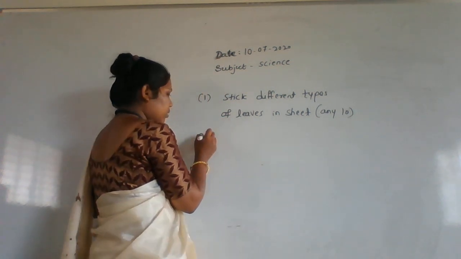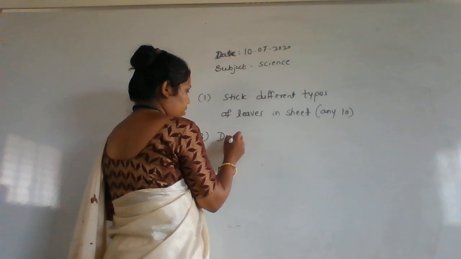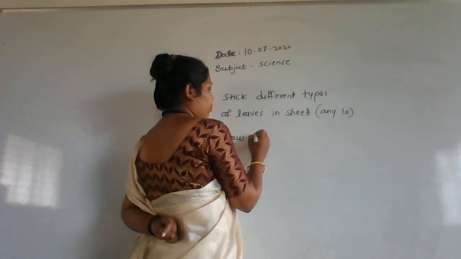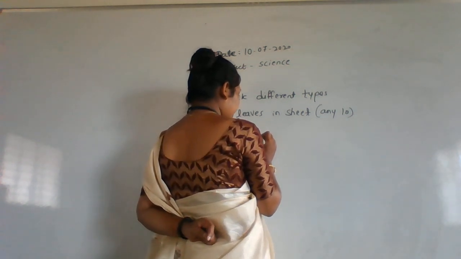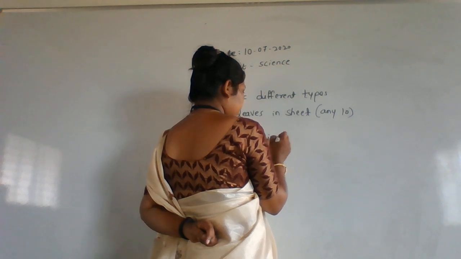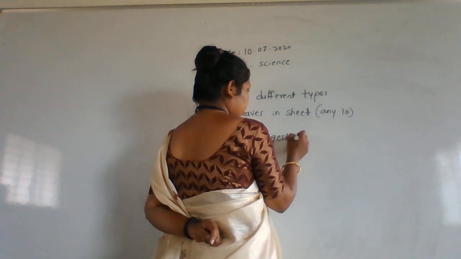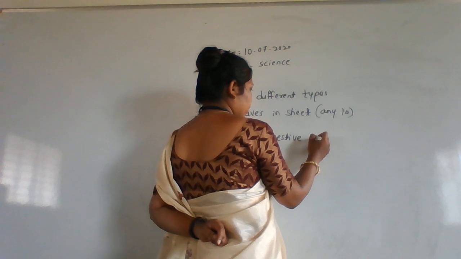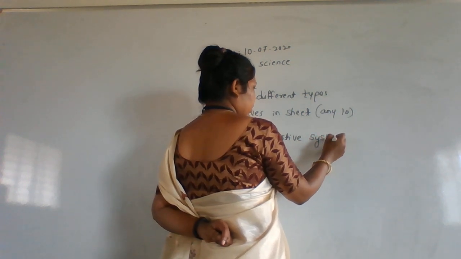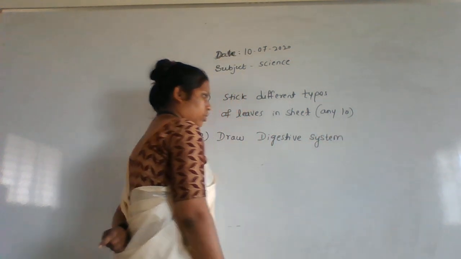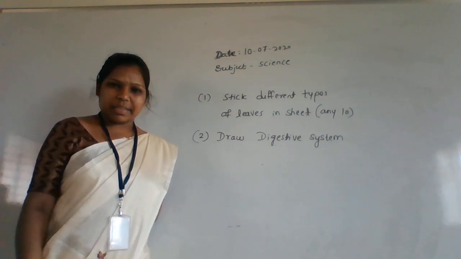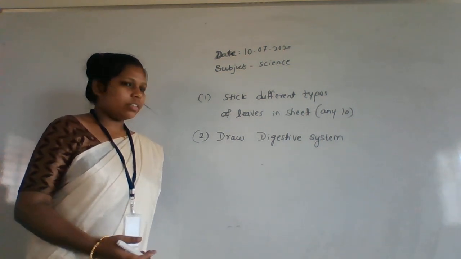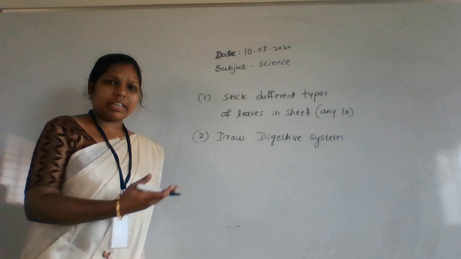Next homework is to draw the digestive system. Okay, it's a basic thing actually. You will get that picture anywhere.